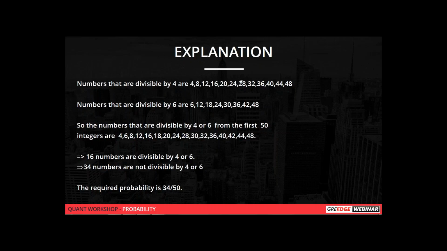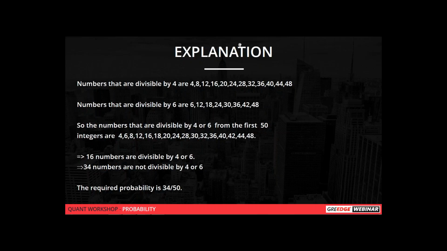For example, 12, 24, 36 and 48 are common numbers, repeating 2 times. So you have to subtract the common numbers, and that gives 16 numbers divisible by 4 or 6, which implies 34 numbers are not divisible by 4 or 6. So the required probability will be 34 by 50.